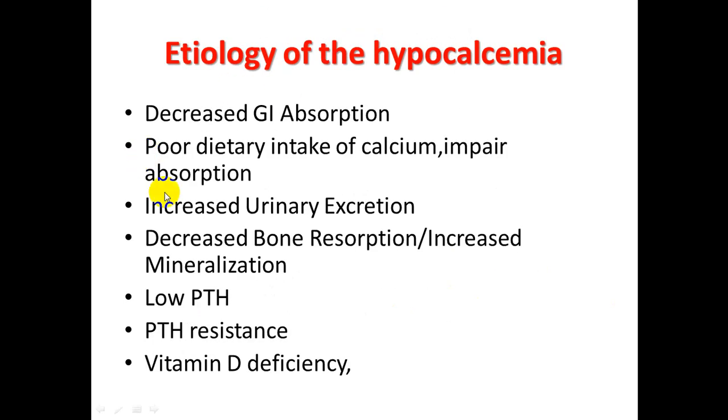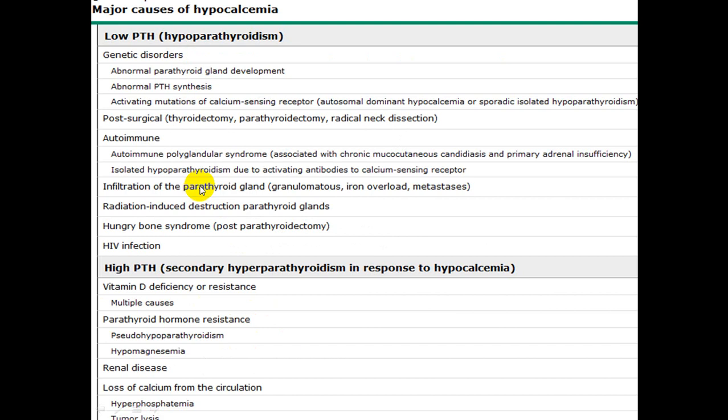Decreased absorption, poor dietary intake, increased excretion, decreased bone resorption, low parathyroid hormone, resistance, and vitamin D deficiency. So low parathyroid: hypoparathyroidism, genetic disorder, autoimmune diseases, could be polyglandular diseases, isolated hypoparathyroidism, infiltrative disease of the parathyroid gland, radiation-induced, hungry bone syndrome, post-parathyroidectomy.